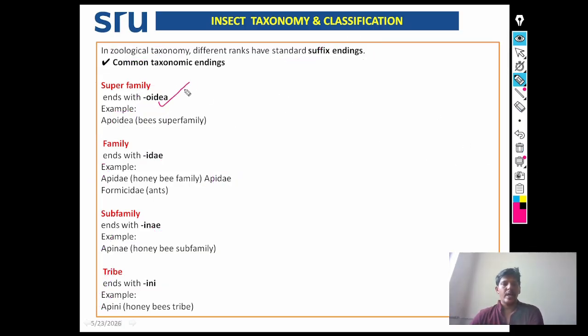Superfamily ends with oidea, family idae, subfamily inae, and tribe ini.